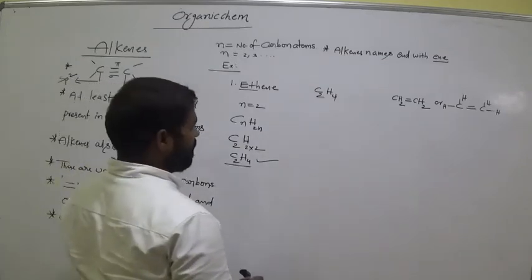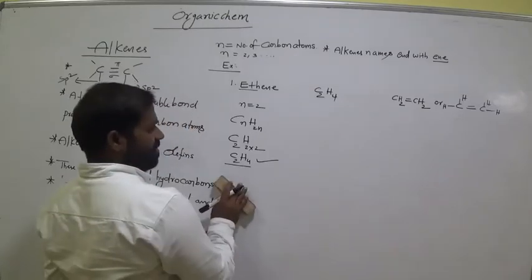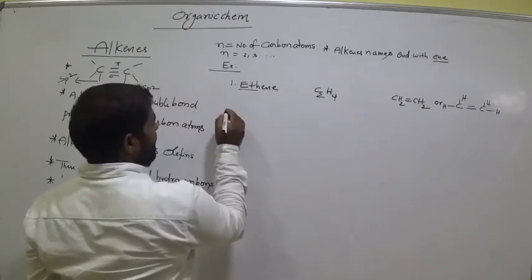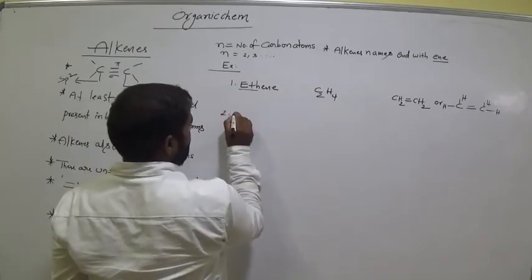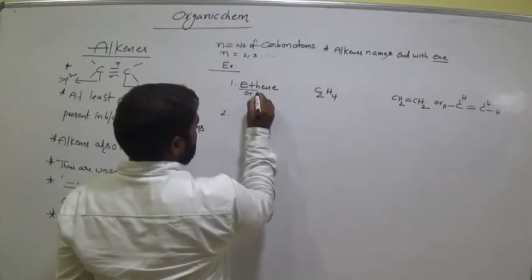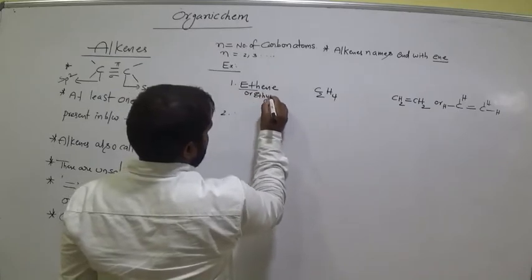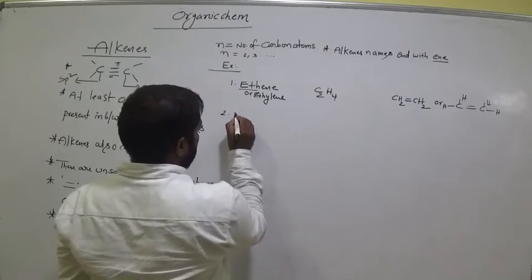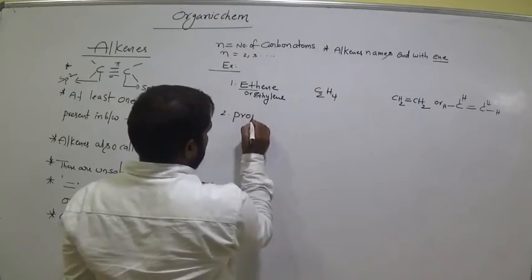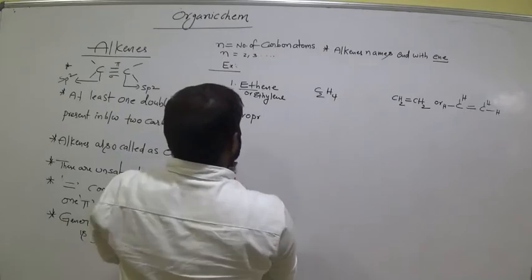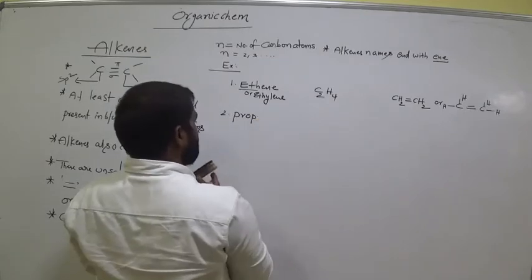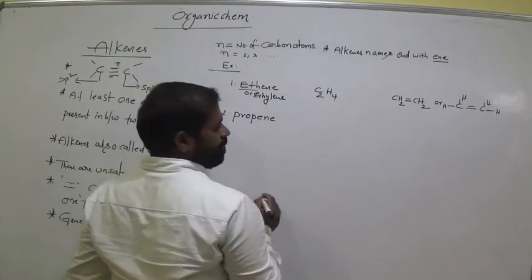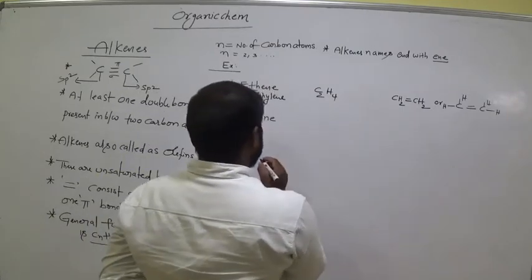So next, go for the second one. Ethene or ethylene. Remember this. Next, propene.